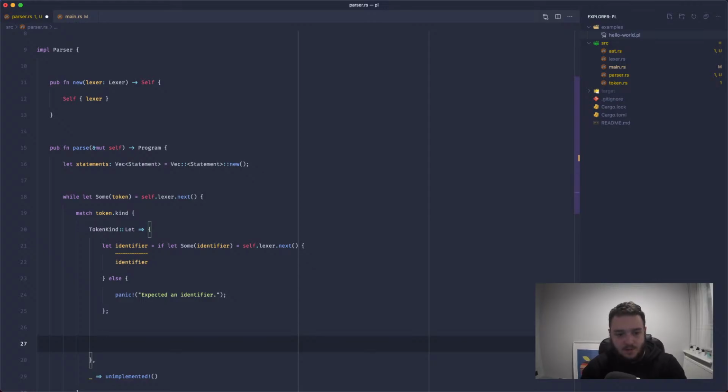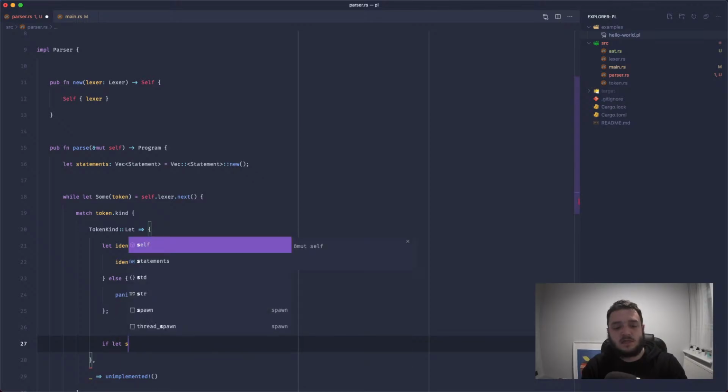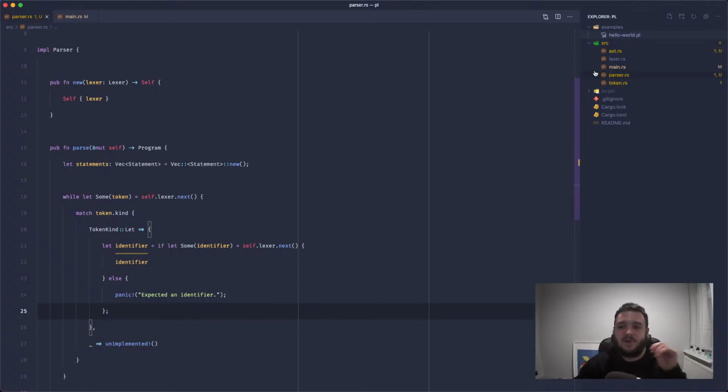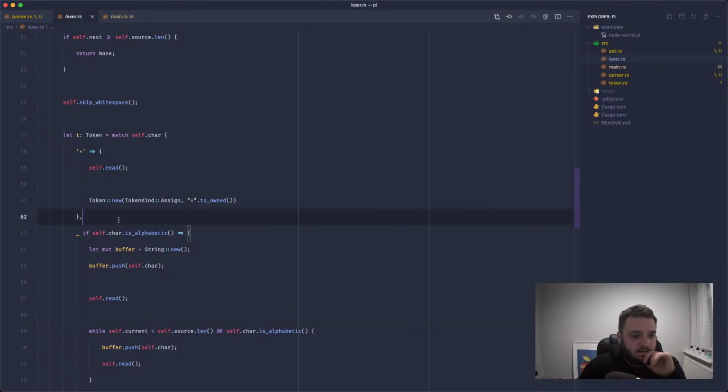What we're going to do, we're going to consume, we need to skip over the equal sign. So if let Some, this is kind of where the peek method would come in really handy actually. Let's implement the peek method in the lexer. Should be relatively simple.